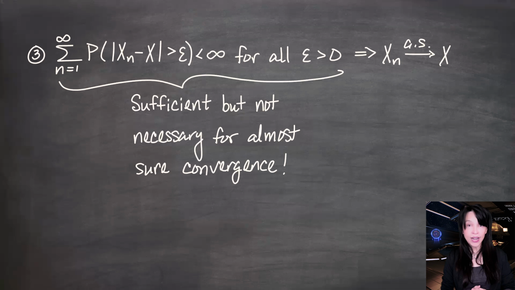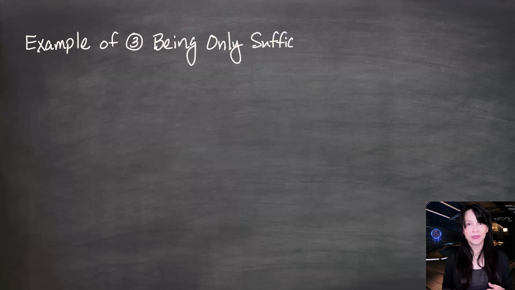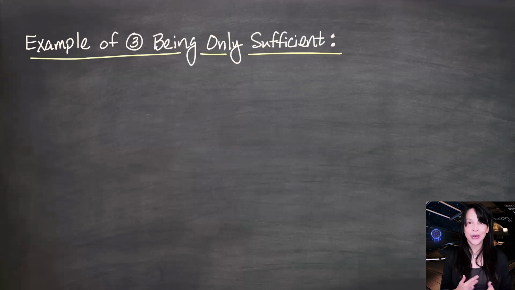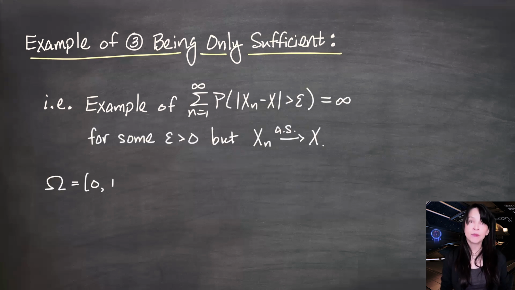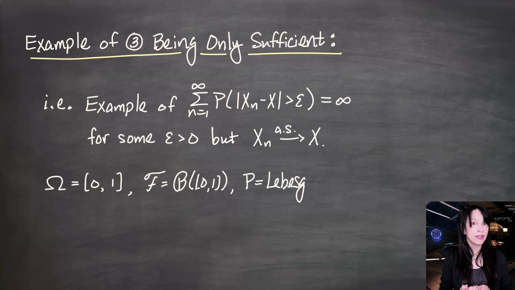So what do I need to do? I need to find a sequence that converges almost surely, and yet this sum is infinite for at least one epsilon. I don't need it to hold for all epsilon, but I need to exhibit an epsilon for which this sum is infinite, but we do have almost sure convergence. I'm going to go back to what is becoming our new go-to example for these numerical examples. For my space, I'm going to let omega be the real numbers between 0 and 1 inclusive.